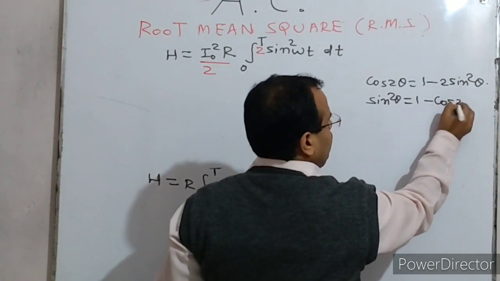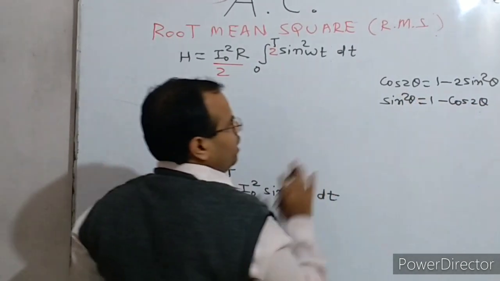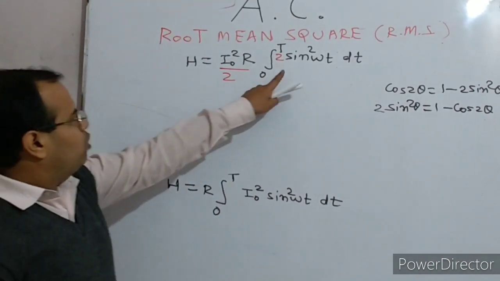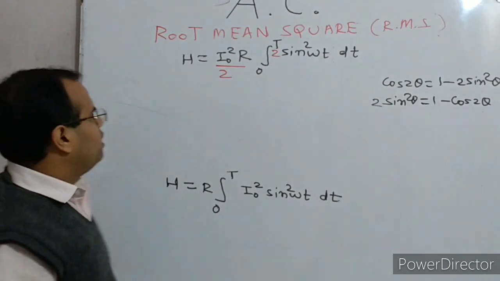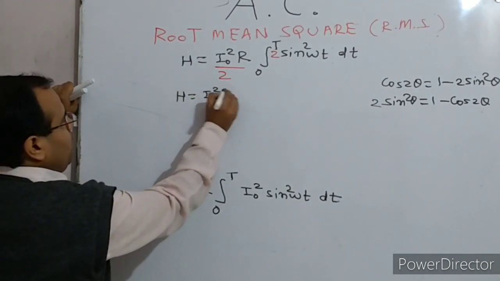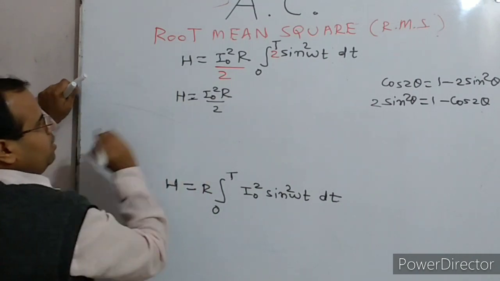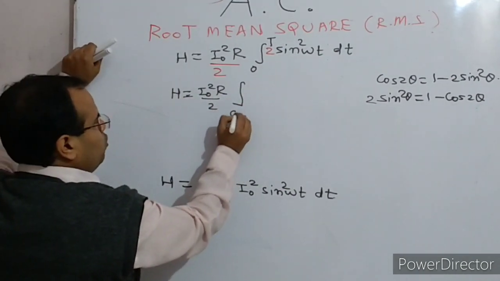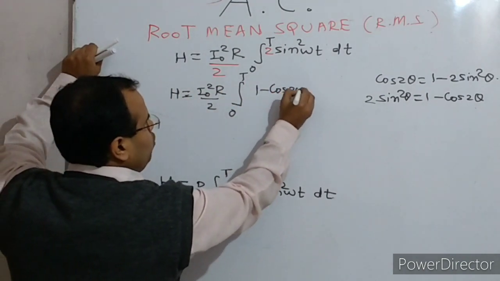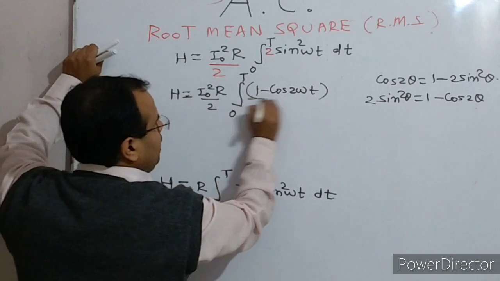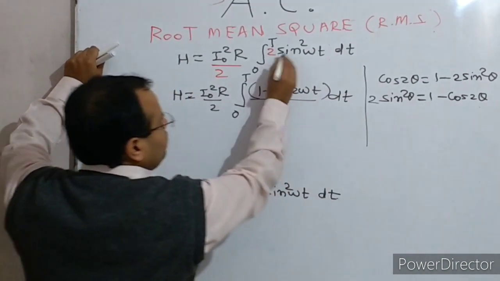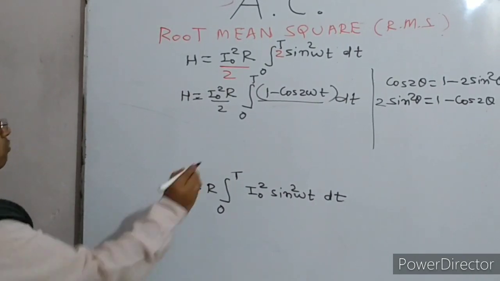But we are not finding it divided by 2, we are directly finding 2 sine square theta. So H is equal to I naught square R by 2, integration 0 to capital T of 1 minus cos 2 omega t, no need to divide because we already multiplied by 2. Now we can integrate it.